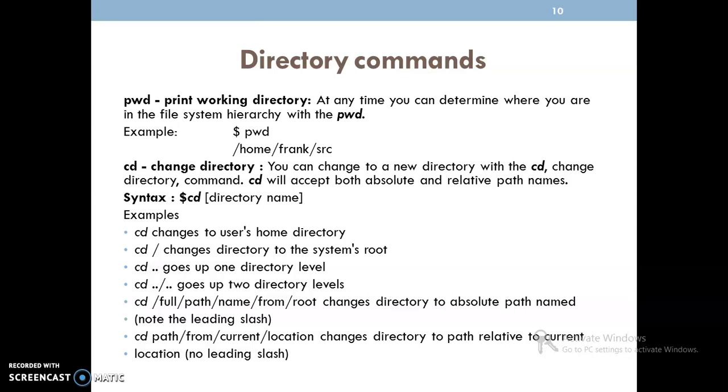If it does not start with the root directory, as we can find in the second example, I directly use the word path. I did not put the / at the beginning, so that indicates it is a relative path name rather than an absolute path name. So what we need to understand from these two commands, pwd and cd: one is for printing the working directory, and one is for changing the directory.